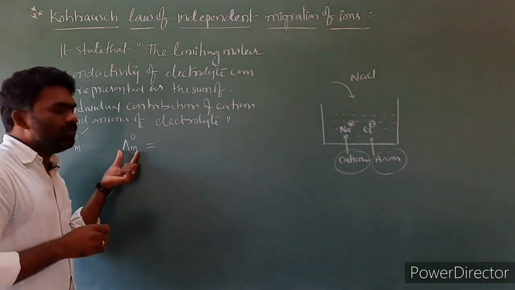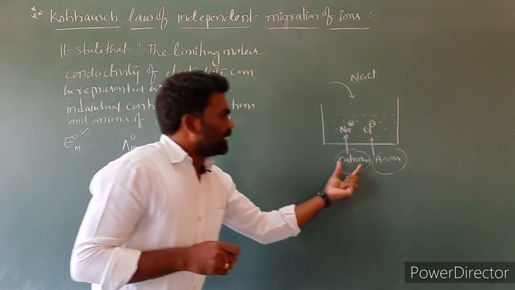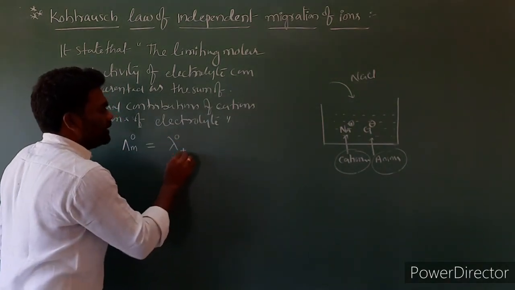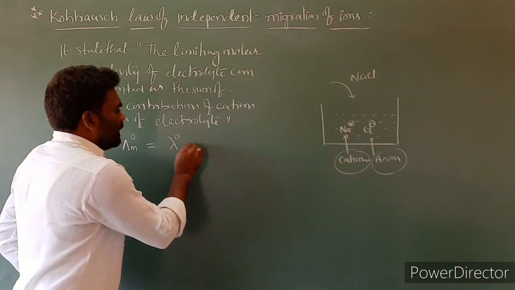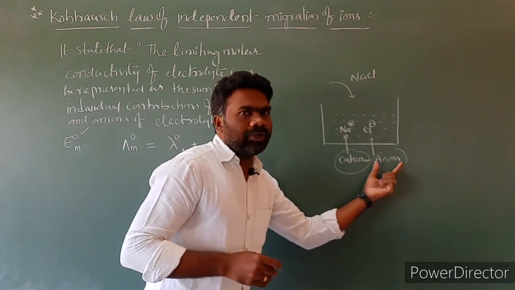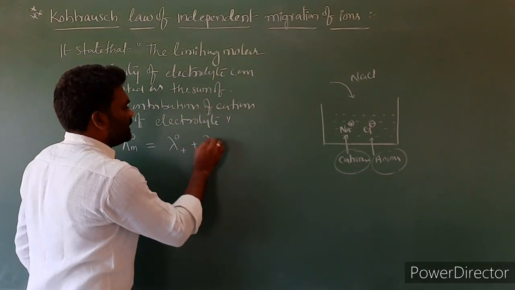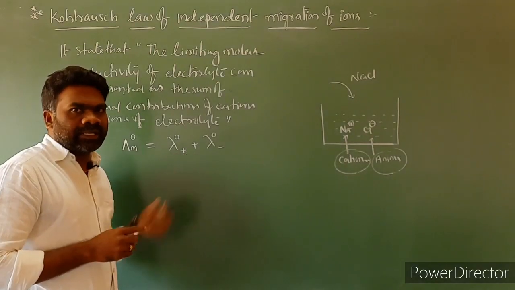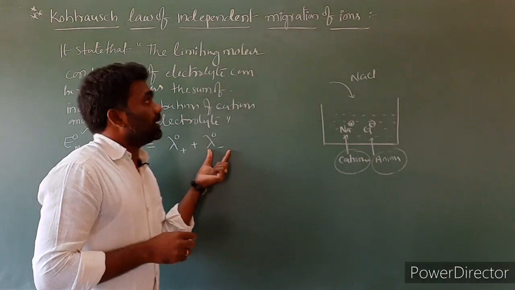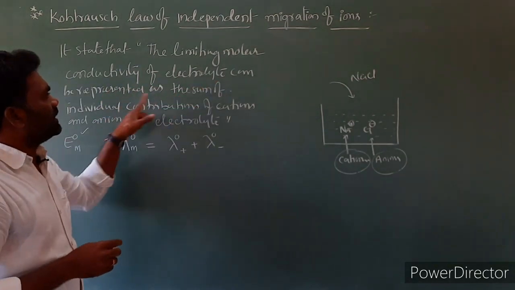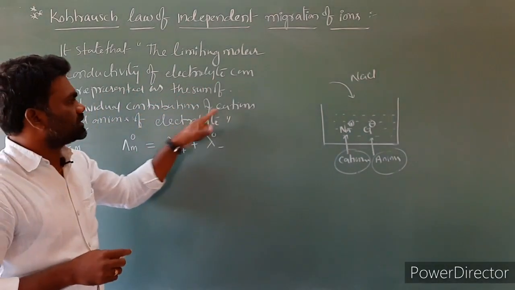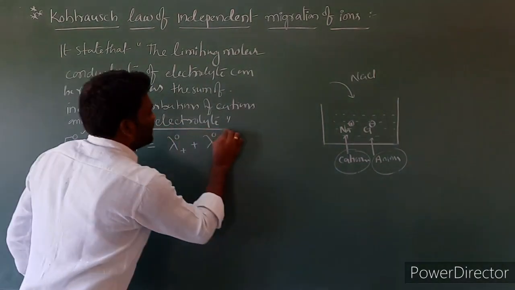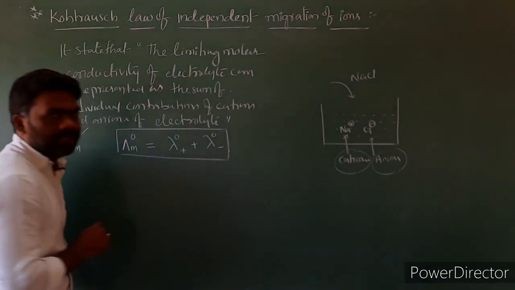That means limiting molar conductivity lambda m naught is equal to the conductivity of the cations we have taken. Limiting molar conductivity of cation is lambda naught plus, plus the limiting molar conductivity of anion, represented as lambda naught minus. So this is the limiting molar conductivity of cation and this is the limiting molar conductivity of anion.